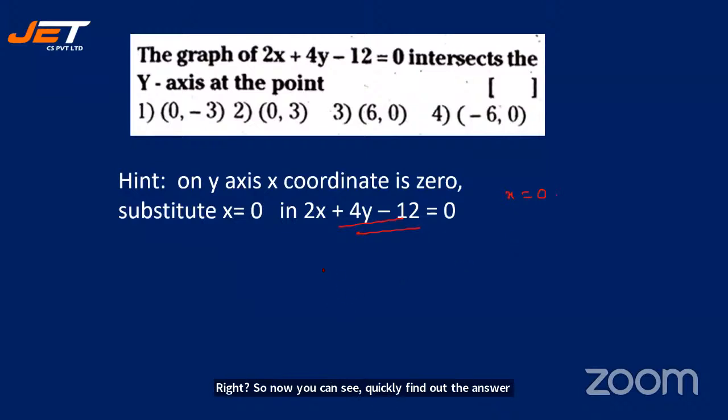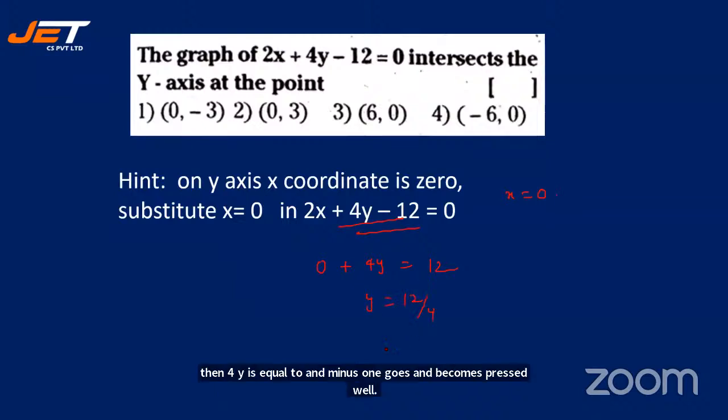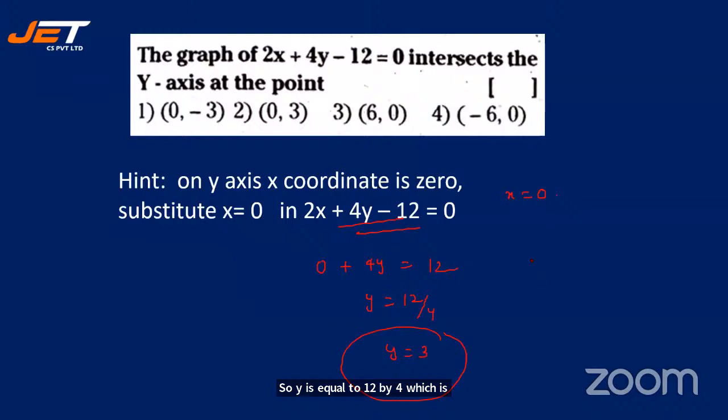So if x is equal to 0, then this becomes 0. Then 4y is equal to, when minus 12 goes there, it becomes plus 12. So y is equal to 12 by 4, which is 3. All right. So your answer should be x is 0 and y is 3. Let's see the right answer. Yes, it is 0, 3. How many of you have given me the right answer? Option 2 should be the answer, students.